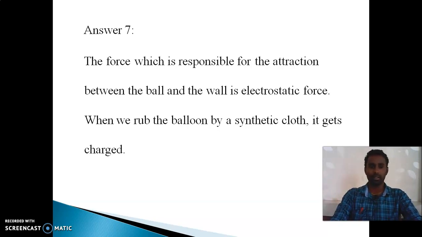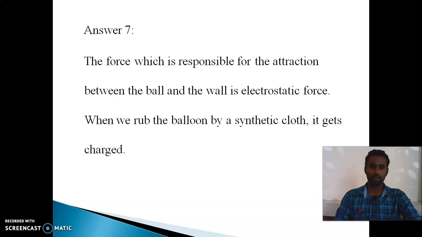We can take another example also. Even small bits of paper get attracted by the electrostatic force. Remember, every body is made up of charged particles, right? Positive charges, negative charges, neutral charges.